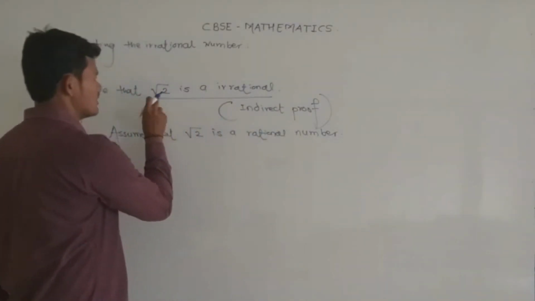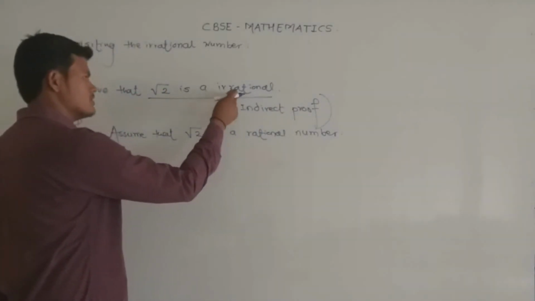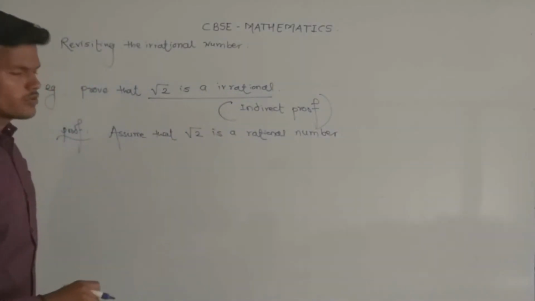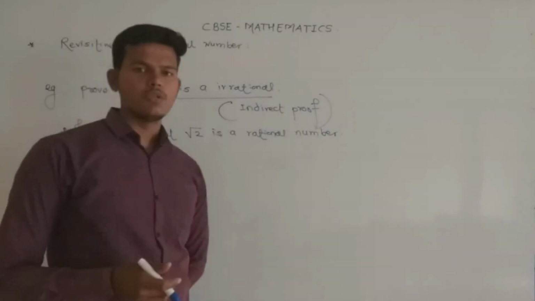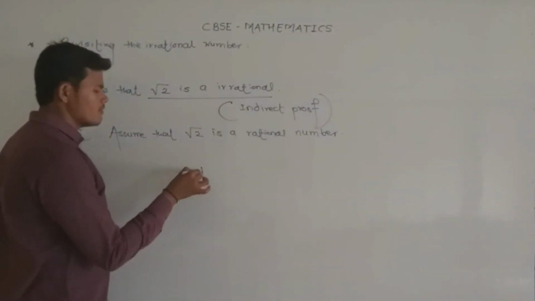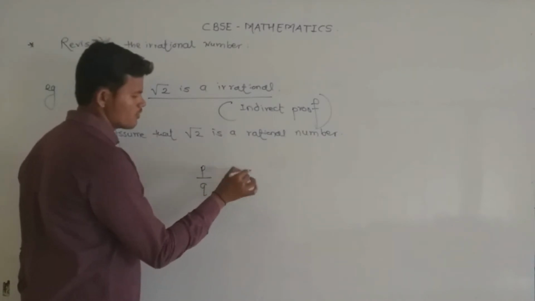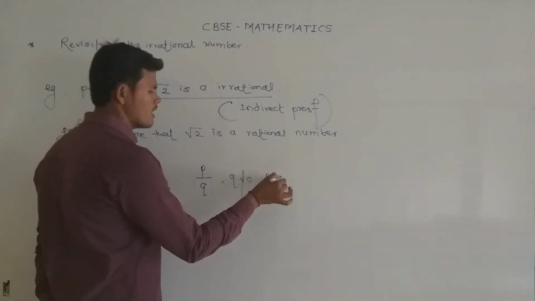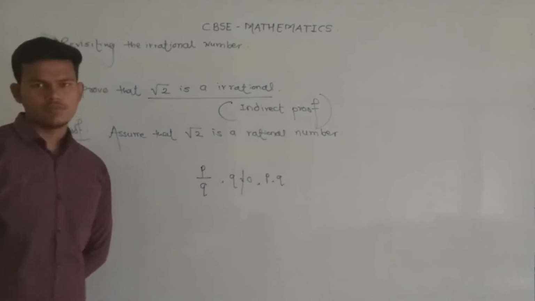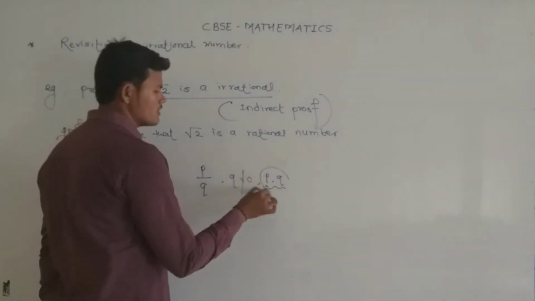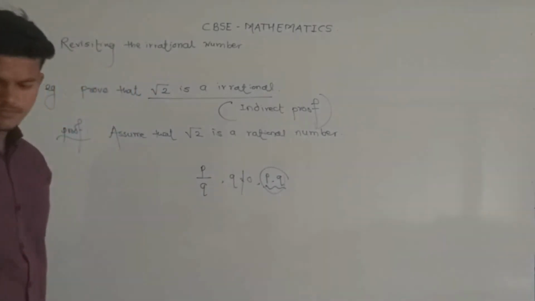So here we have to prove that under root 2 is irrational, which is false. That means under root 2 is a rational number. So what is a rational number? A rational number means it is in the form of P by Q, where Q is not equal to 0 and P and Q are co-primes of each other. That means P and Q have no common factor other than 1.